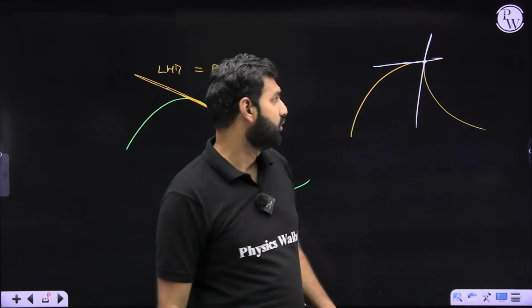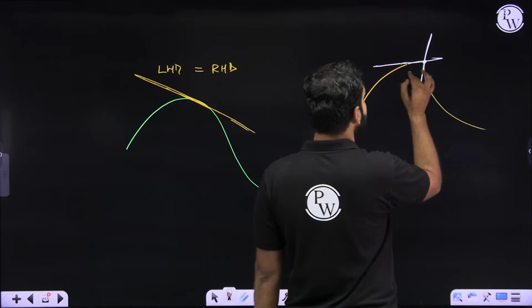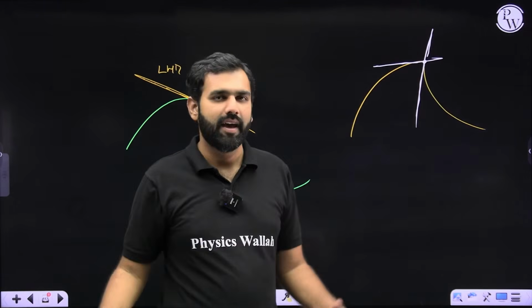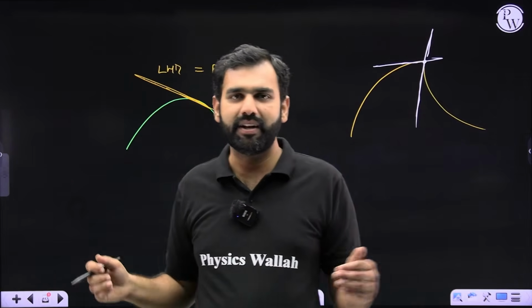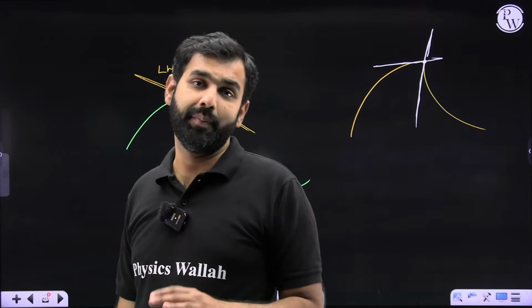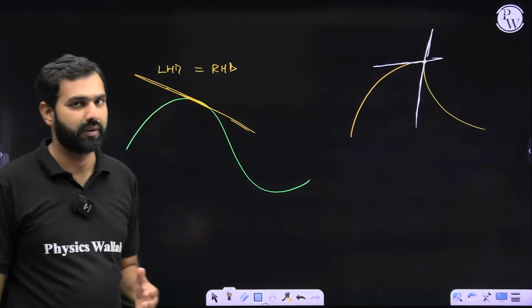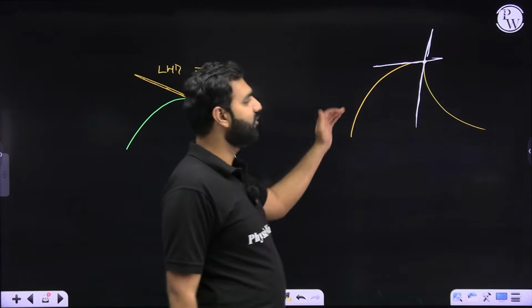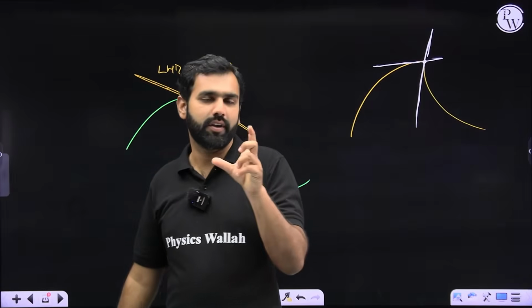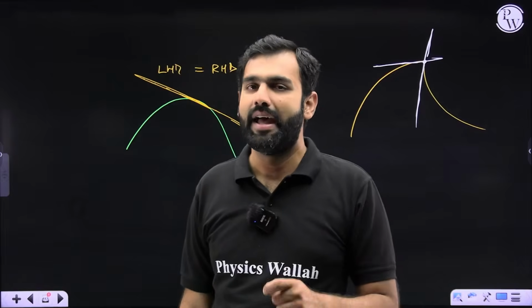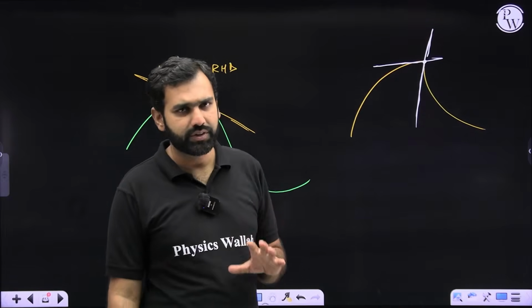The left-hand derivative will give me some different secants, the right-hand derivative will give me some different secants, and when the secants merge into the tangent, a unique tangent will not be attained. We'll get different tangents, and that's the problem. So despite the function being continuous, it was not differentiable at that point because a unique tangent could not be defined. Did you understand that fact?